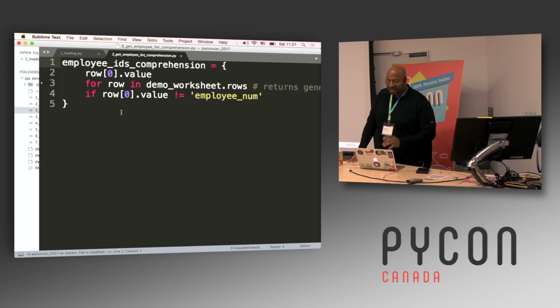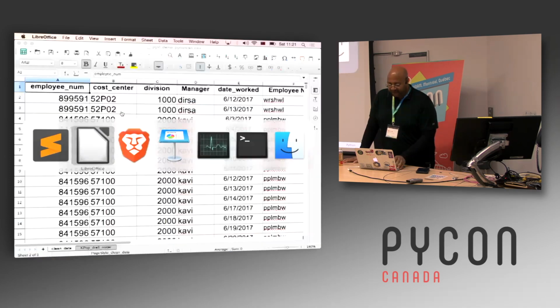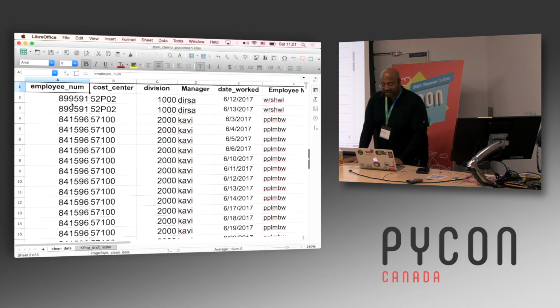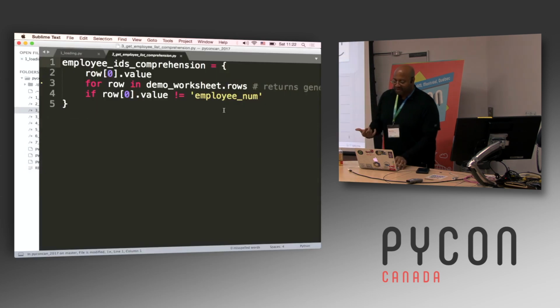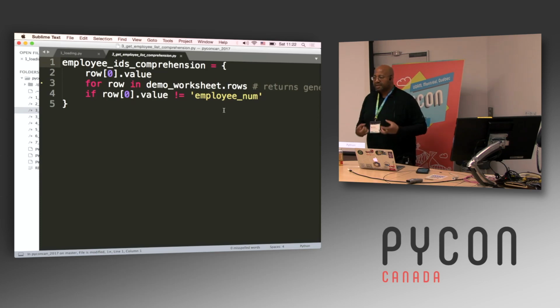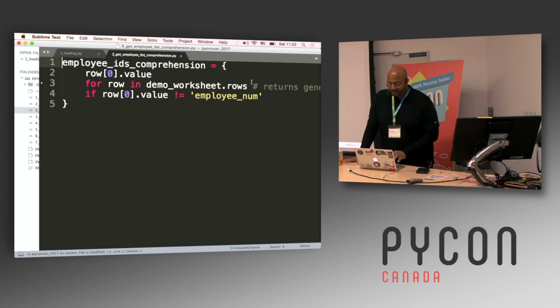Now I have that demo worksheet, I can actually get to work on it. So now I've got that worksheet. What I want to do first is take those employee IDs, and if we look at the original spreadsheet, there's a lot of repetition because for each employee, for instance, here's this employee, and here's the time they worked on the 12th, same employee number, here's the time they worked on the 13th. I don't want all those duplicate employee numbers, I just want a list of, okay, how many employees do I have? So I'm making a set comprehension here.